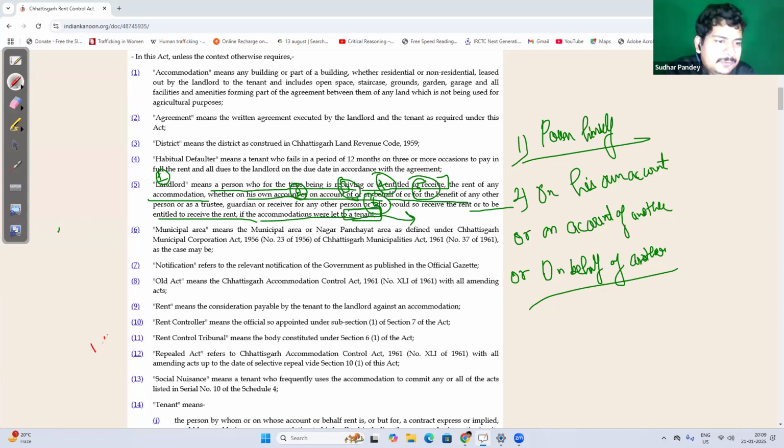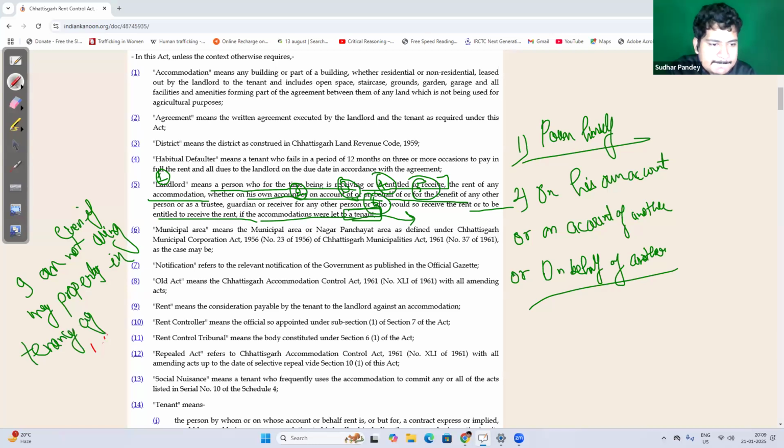So even if I am not using my property in a tenancy agreement, I can do that. I am empowered to do that.